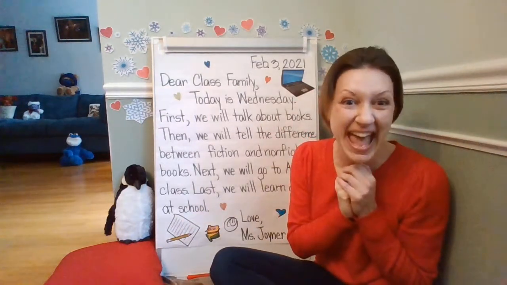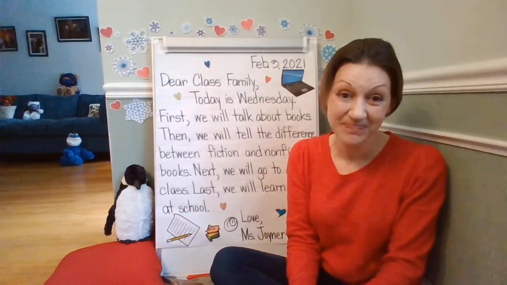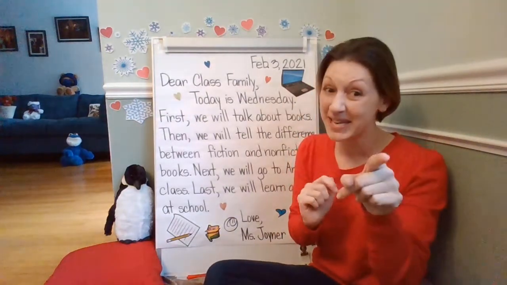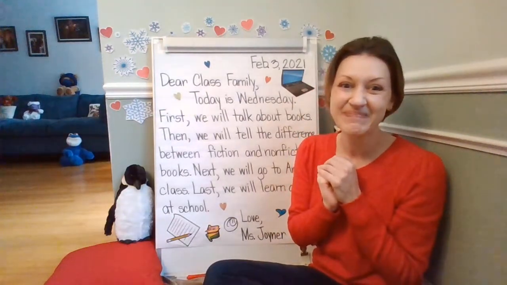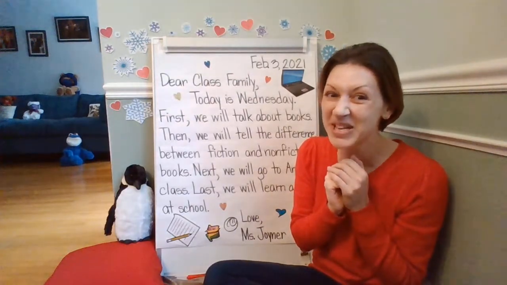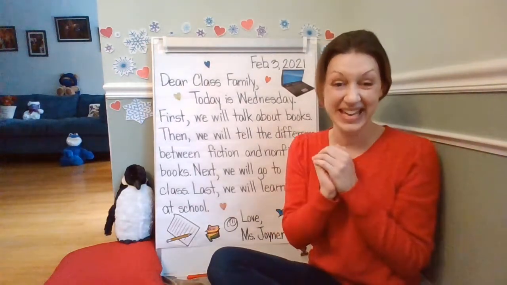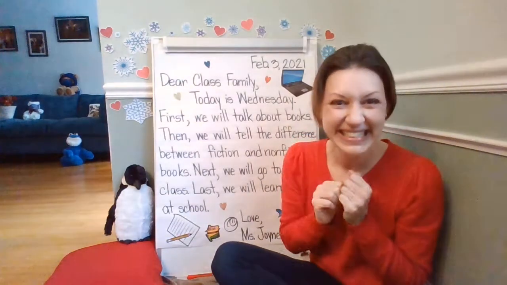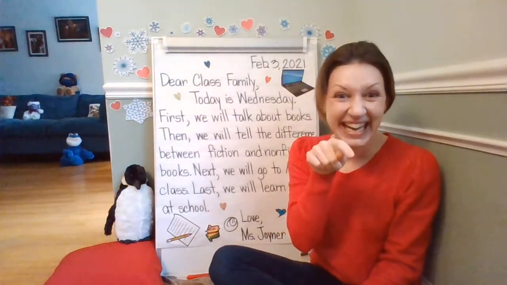It comes at the end of sentences, at the end of telling sentences and statements. It can be in abbreviations. Does anybody have an idea what it's called? I'll give you another hint. In kindergarten, we go dot. Do it in the air. Dot.